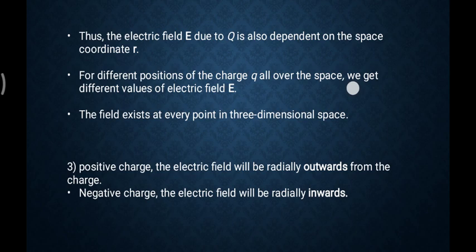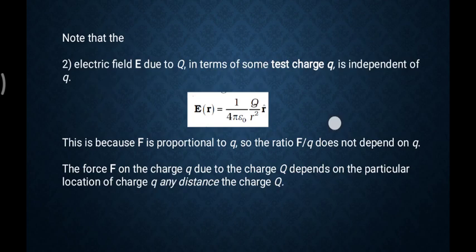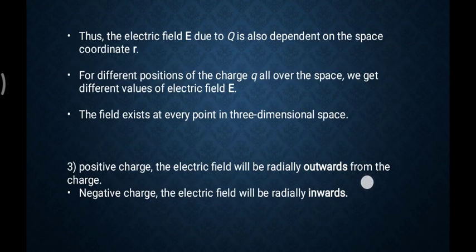Yes, the electric field E due to Q also depends on the space coordinate R, because R is in the denominator, and it reduces as R increases, in a square term. For different positions of a charge Q all over the space, we get different values of E, because different positions have different R, and for different R we have different values of E. So this point is also clear for you.